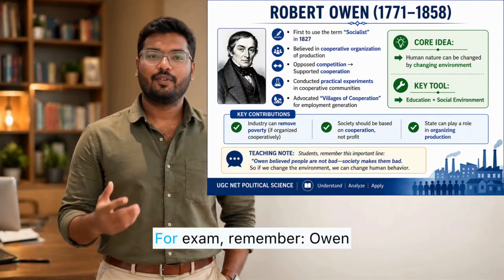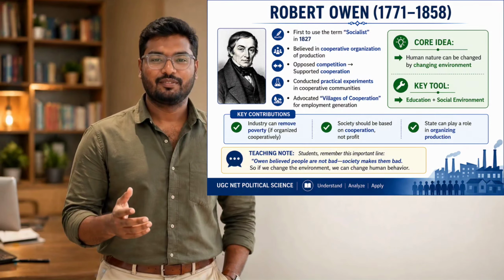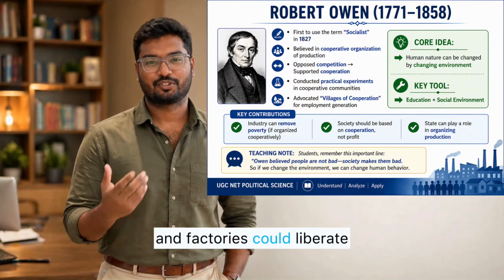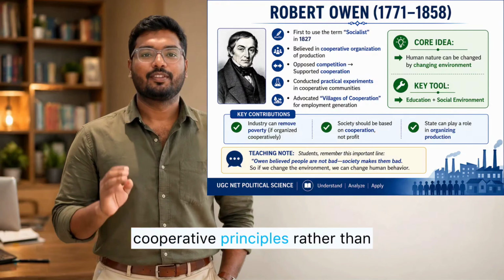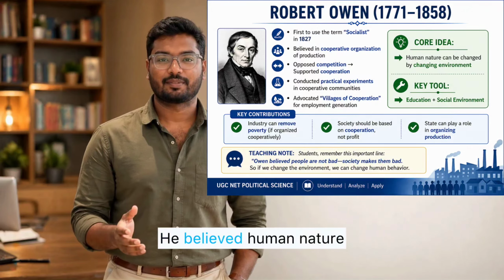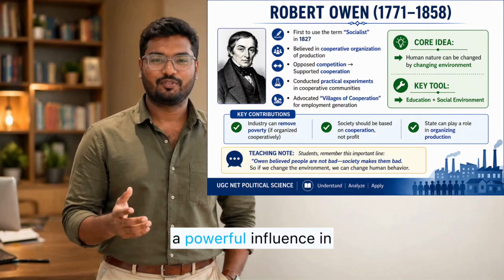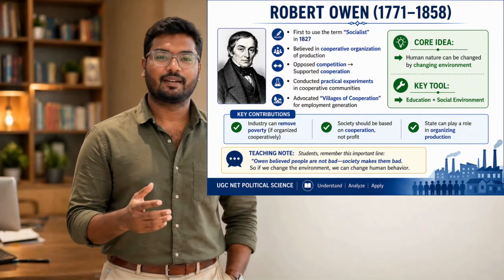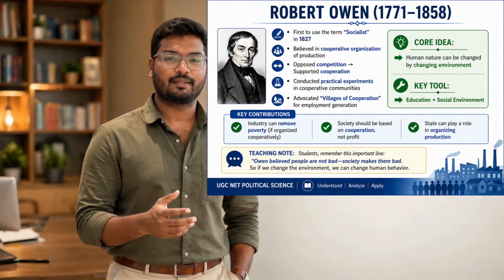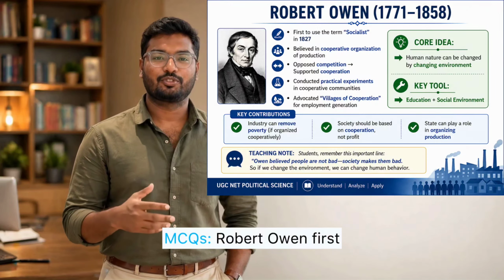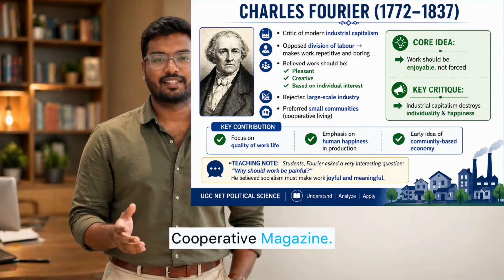First, Robert Owen. For exam, remember, Owen is linked with cooperation, environment, education, and villages of cooperation. Owen believed that industry and factories could liberate mankind from poverty and ignorance, but only if production was organized on cooperative principles rather than competitive principles. He believed human nature could be transformed if the environment was reconstructed, and education would be a powerful influence in that reconstructed environment. He also advocated villages of cooperation to provide work to the unemployed. Most importantly, for one-line MCQs, Robert Owen first adopted the term socialist in 1827 in his cooperative magazine.